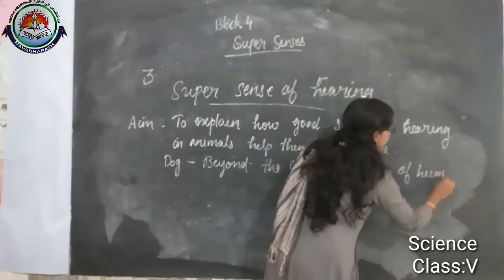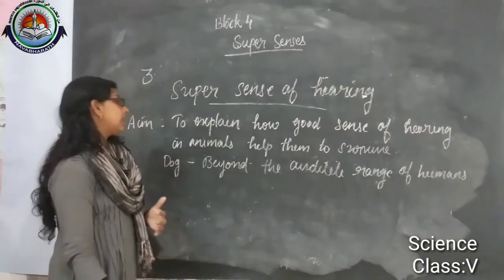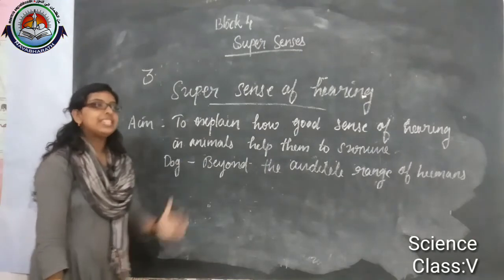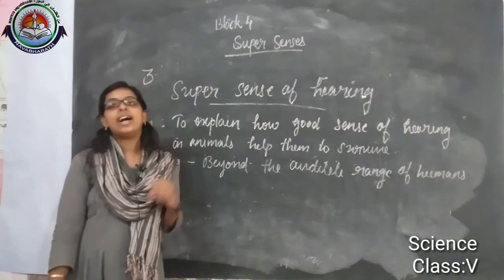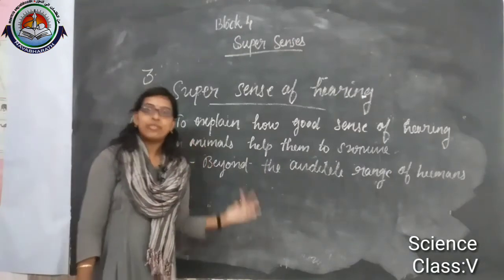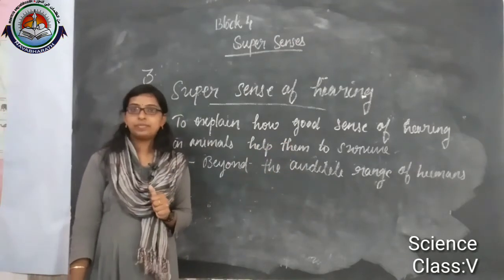That means dogs can hear infrasonic and ultrasonic sound.